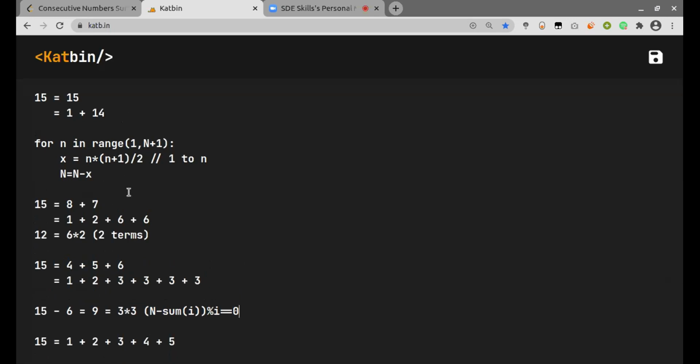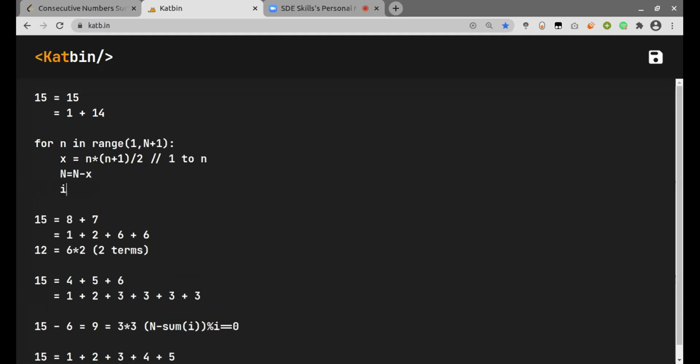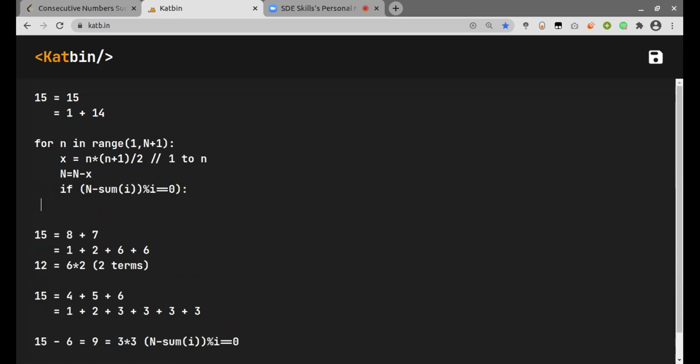So if you are able to successfully divide by i, that will be the number of terms you are looking for every time, right? And then you keep increasing that from 1 to whatever the maximum will be. Now, if at any point I get this value equal to 0, then I know that this is one of the possible cases of my answer. So I'll just increment my answer by 1.